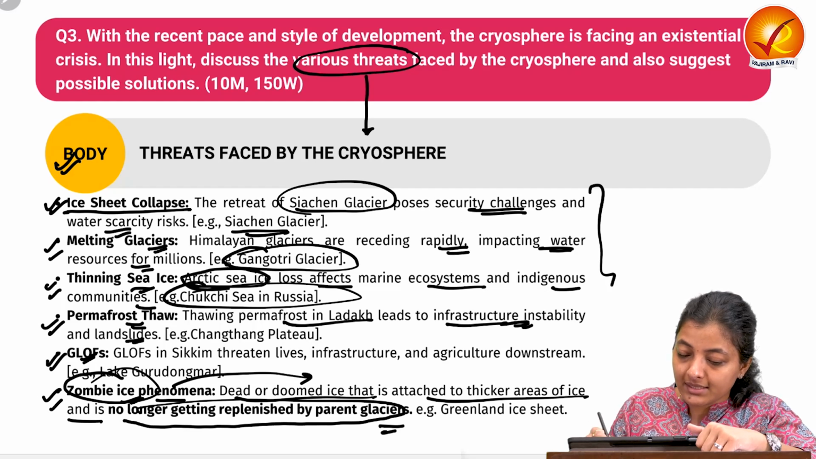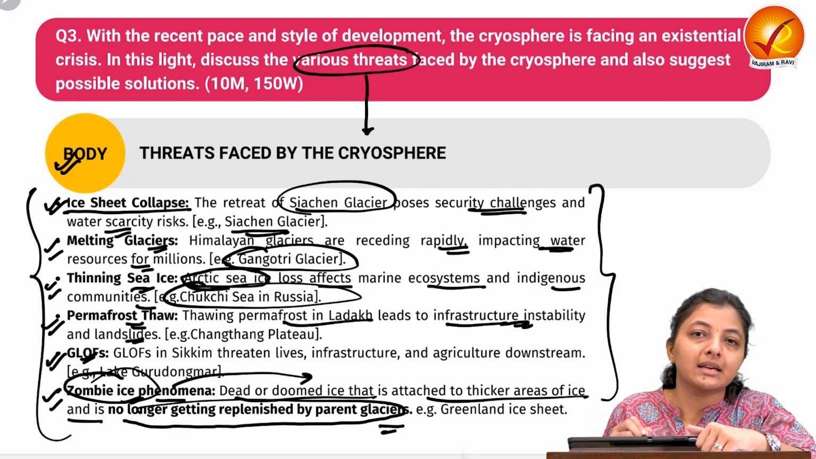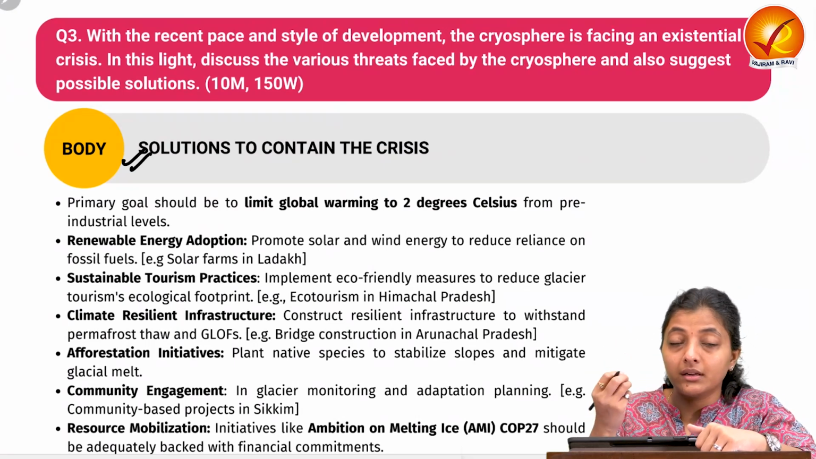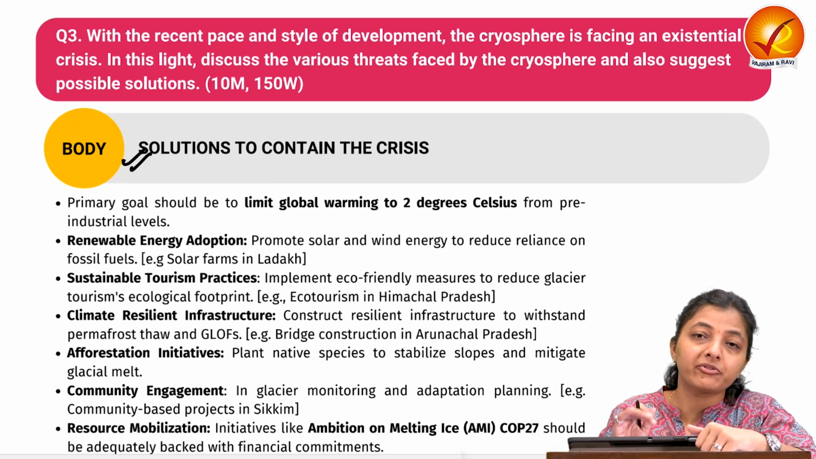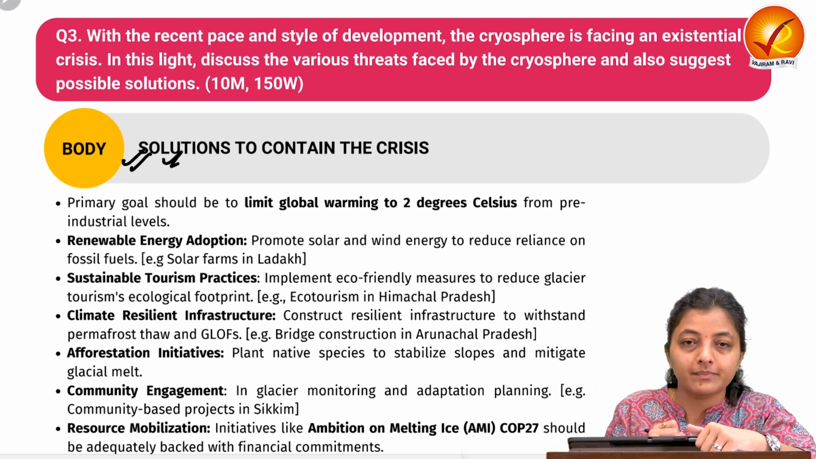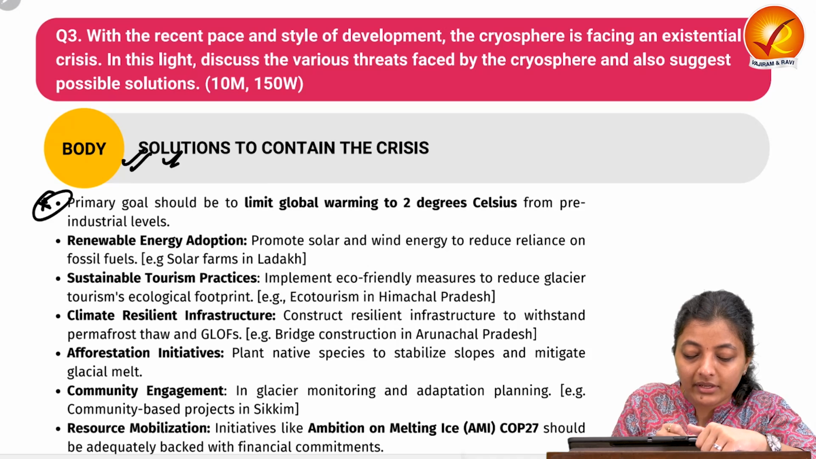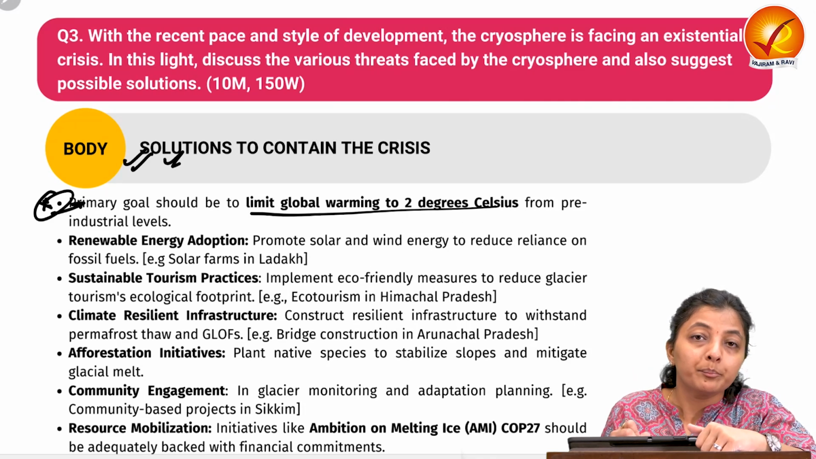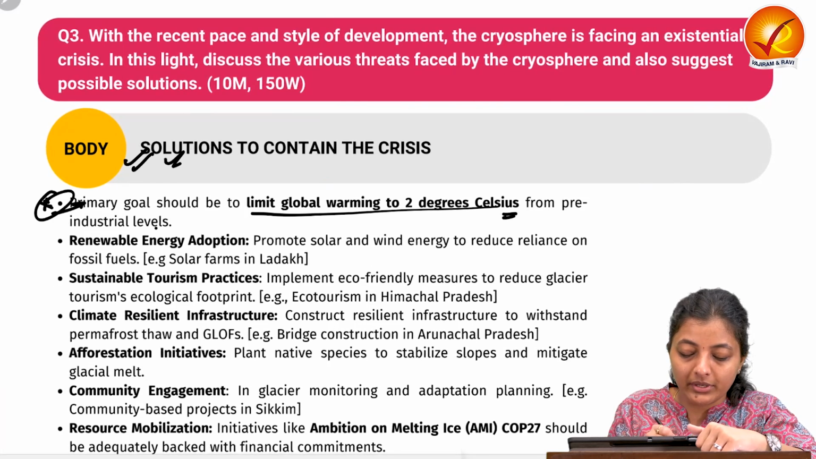So again, these are some threats that have been faced by the cryosphere. Then the solutions. For solutions, you can write about mitigation, adaptation, and governmental policies at various different dimensions. You can write some solutions. But before that, we need to understand that our primary goal is to limit global warming below 2 degrees Celsius from the pre-industrial era.